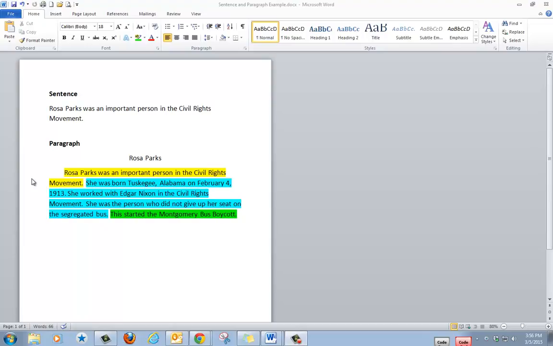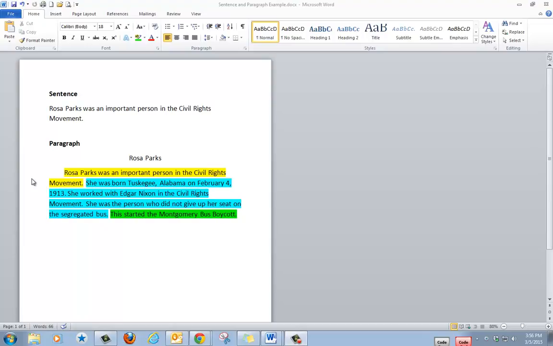So that tells us who the paragraph is about, Rosa Parks, and what this paragraph is about, what it's going to tell us about, and it's going to tell us about how she was an important person in the civil rights movement. Then the body, which is highlighted in blue, gives more information about Mrs.